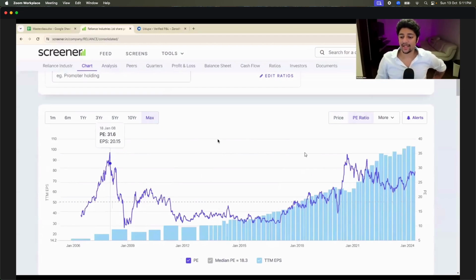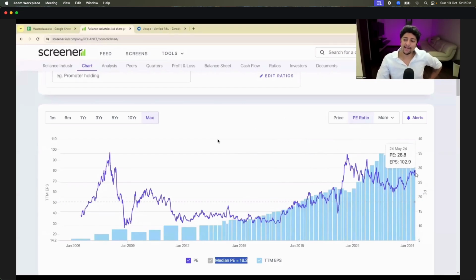It did it once in 2008, it did it once in 2020, and then it crashed after that. And now it's going back up. In fact, the median PE, look at this, median PE is 18.3. That means over a period of time, the average Reliance share has been at 18.3. So if I'm paying 30 today, am I overpaying or underpaying right now? And this is not me giving you the PE ratio. This is Reliance itself giving you a PE ratio. I'm overpaying right now.